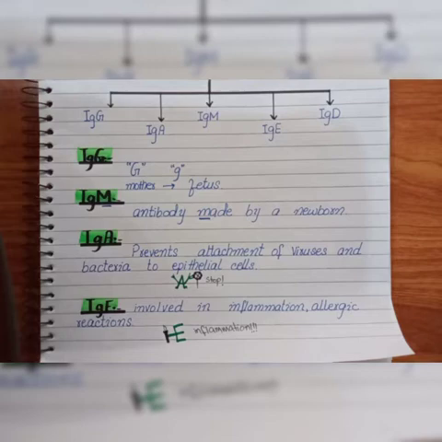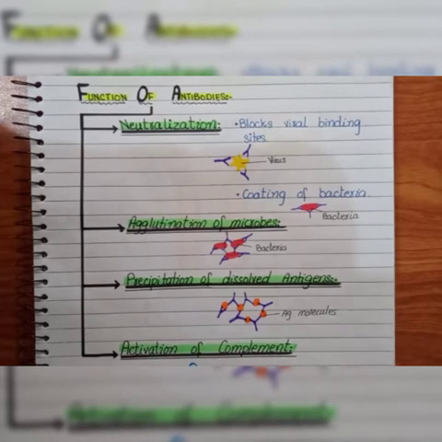So here is a bit more detail on all the functions of antibodies. As we know, antibodies are proteins in the human body, so some antibodies may be effective and some non-effective. Let's see how. In the human body, we have some virus-neutralizing or bacteria-neutralizing antibodies. What will they do? They help in blocking the binding sites and also in coating a bacteria, so they help in neutralization.